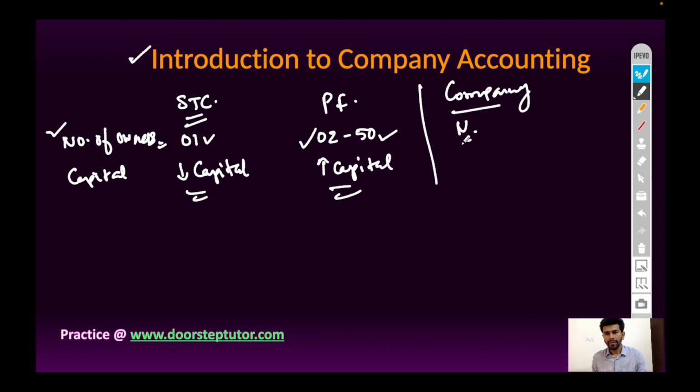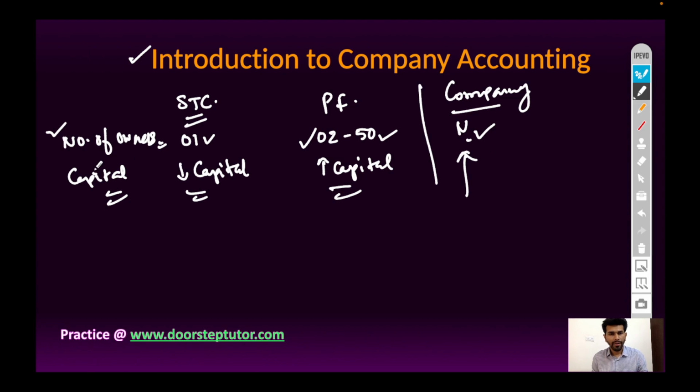It means there are thousands and lakhs of members available in case of company form of business organization, specifically a public limited company. Hence, the overall capital will be larger as compared to any other type of business organization, such as sole trading, partnership, Hindu undivided family, and cooperative society, etc.